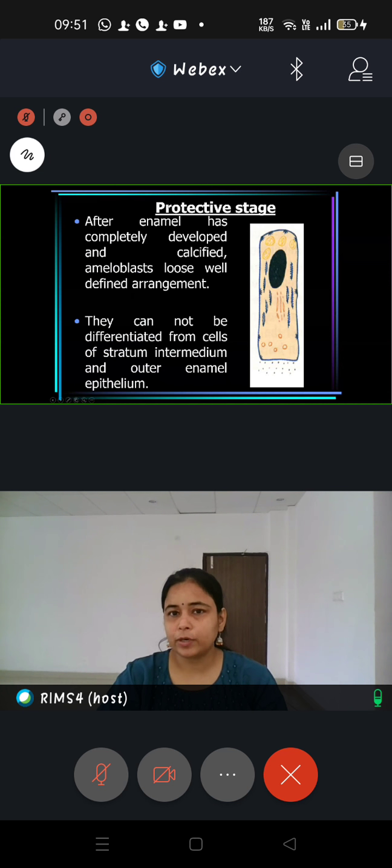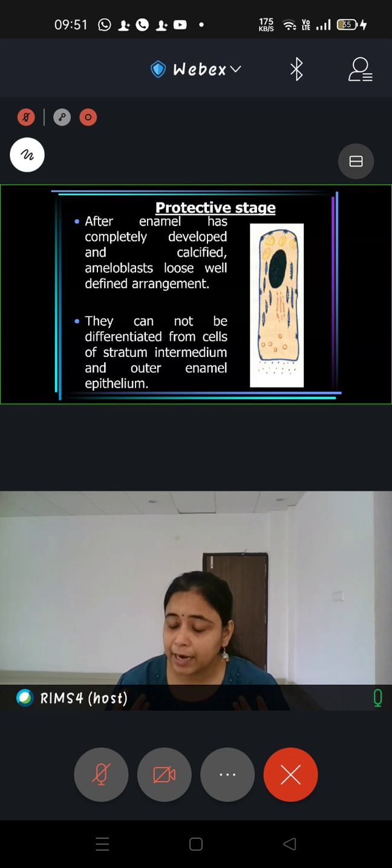So then comes the protective stage. So what we have to protect? Protective कहाँ हमें क्या protect करना है? We have to protect the newly formed enamel, right? So we have to protect the newly formed enamel so that it can get more mineralized and there is no disintegration to its integrity while it is erupting inside the oral cavity. While the crown is completely formed and the eruption has taken place, we have to protect the newly formed enamel. So that protection is also provided by the ameloblast cell.